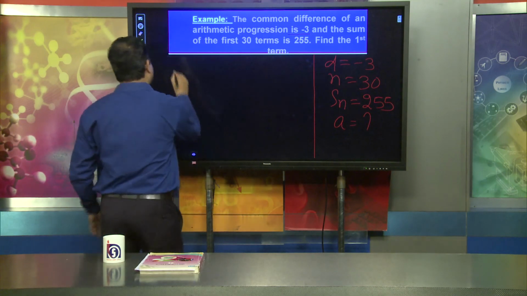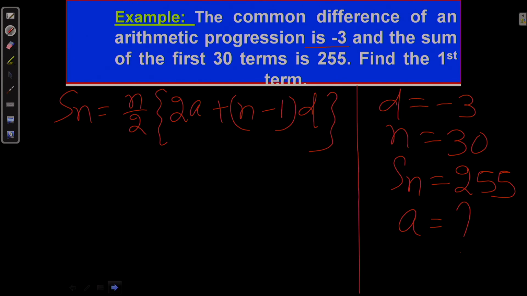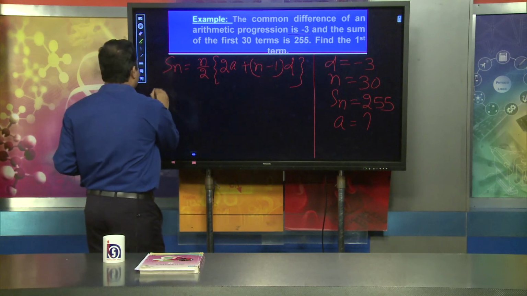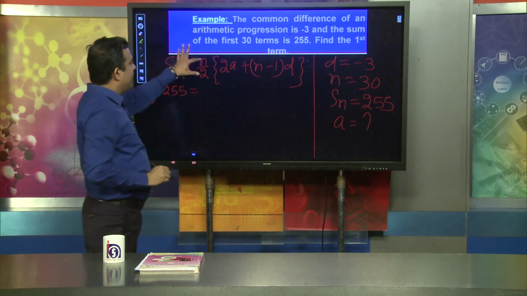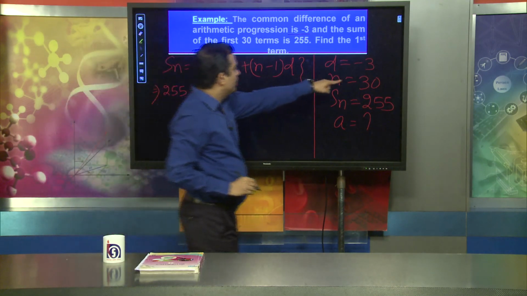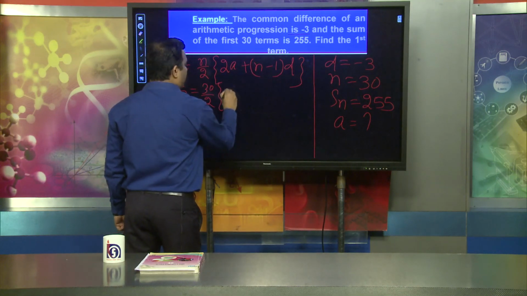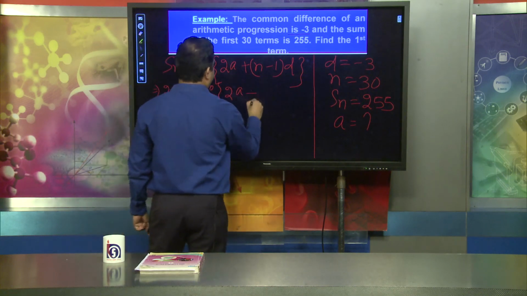We know that Sn equals n by 2 into 2a plus n minus 1 into d. Sn, the sum of n terms, is already given as 255. That means 255 equals n by 2, that is 30 by 2, into 2a, where we are going to find the value of a, plus n minus 1.